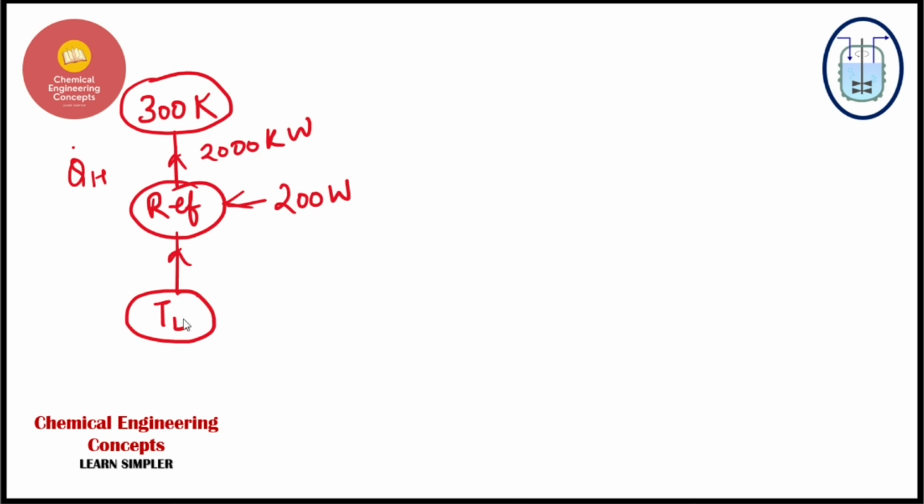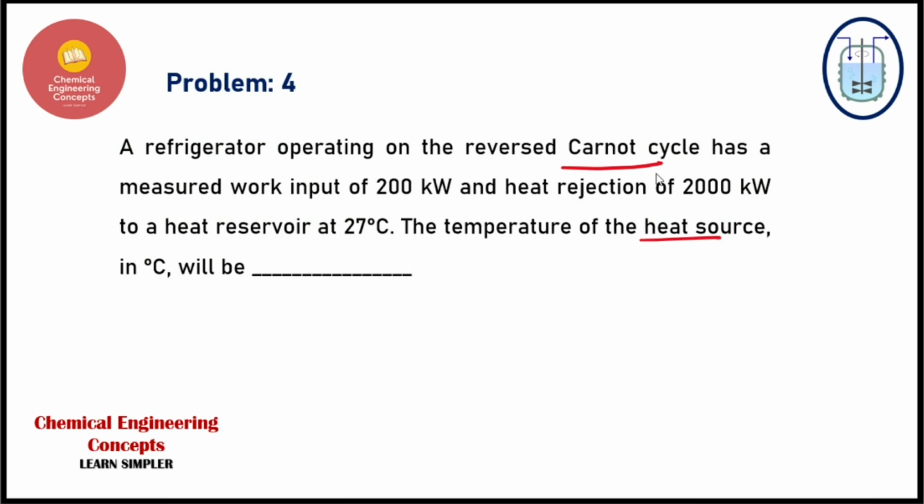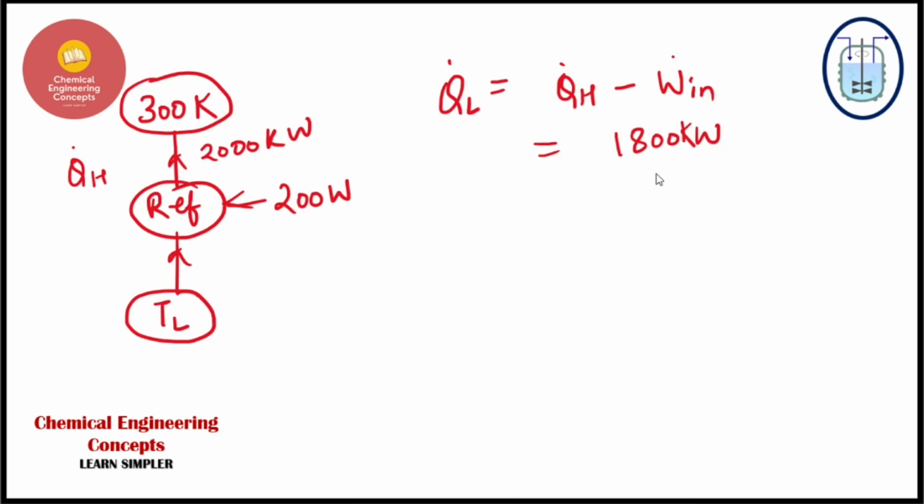So guys, first we find the value of QL from the given information. It will be QH minus W input. The values are given, so when we subtract, the answer comes out to be 1800 kilowatts. Let me check if it is kilowatts or watts. Yes, this is also kilowatt. You can correct this. The answer is coming in kilowatts.